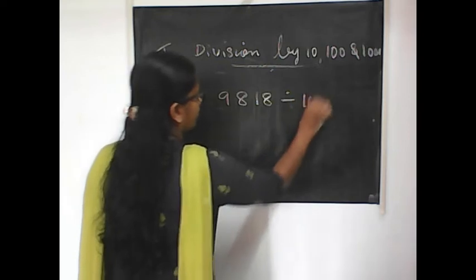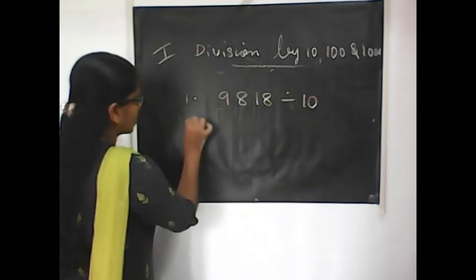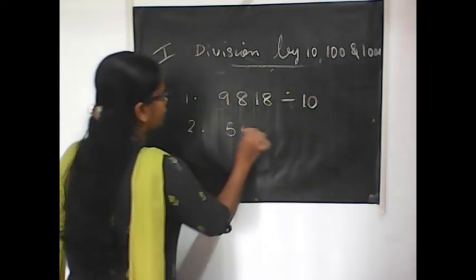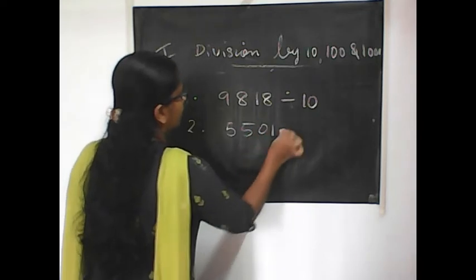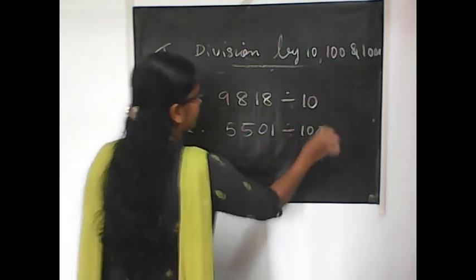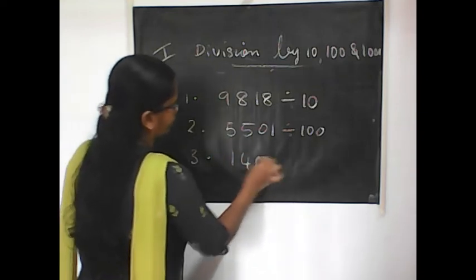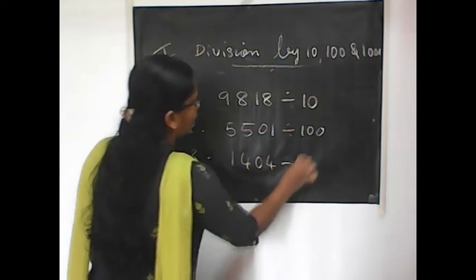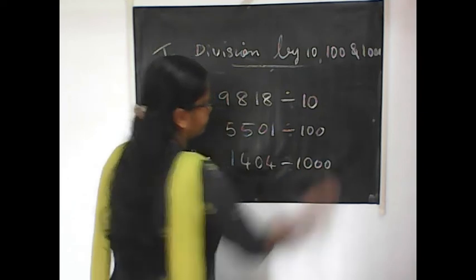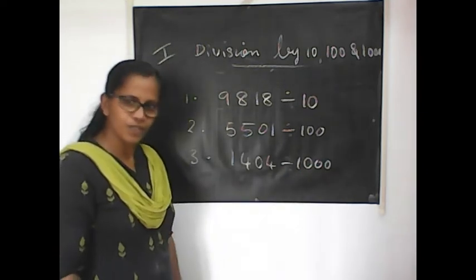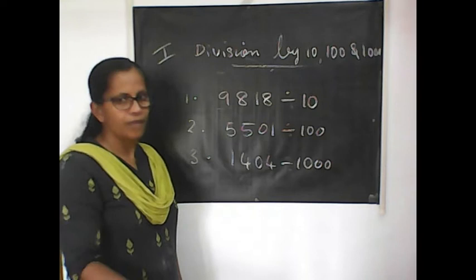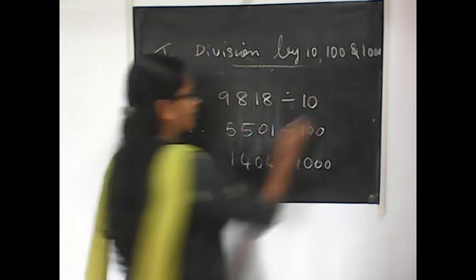Divided by 10. Okay. Second one, 551 divided by 100. Then the third question, 4 divided by 1000. Okay, now what you have to do, pause the video, do it yourself, and after that check with me. Okay, see this.